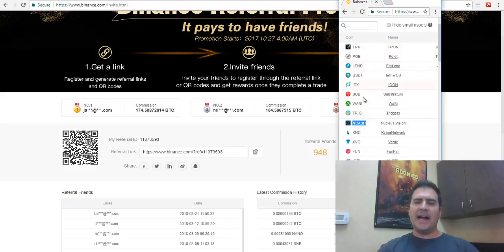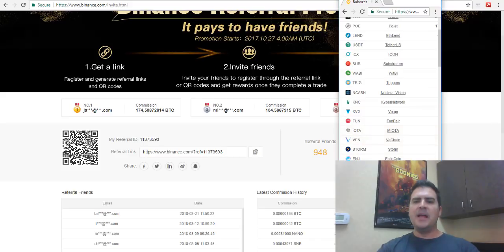And the reason I'm skipping all these others up here, Tron, Po, Lend, ICX, Sub, Wabi, is because these are all coins that I have bought into and that I'm holding for the long run, right? So I'm holding these coins more or less. The ones below this, I'm not necessarily holding, with the exception of IOTA and XVG. I've just been accumulating them through my referral program, right?